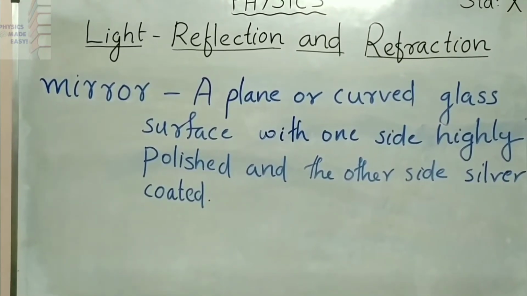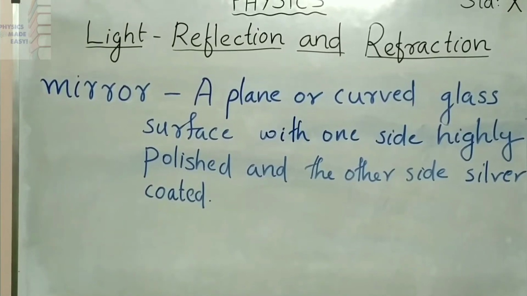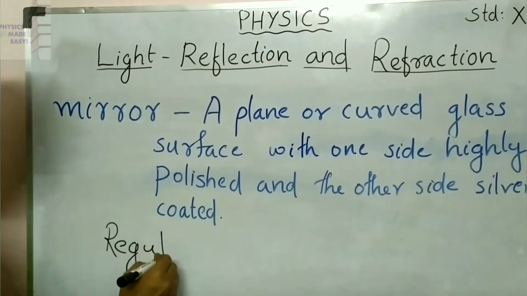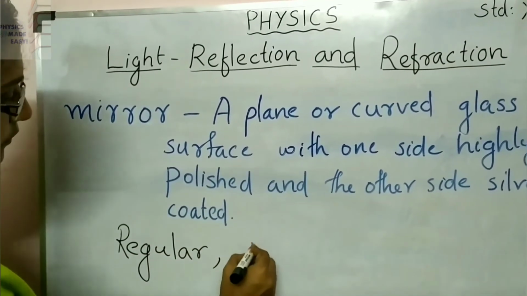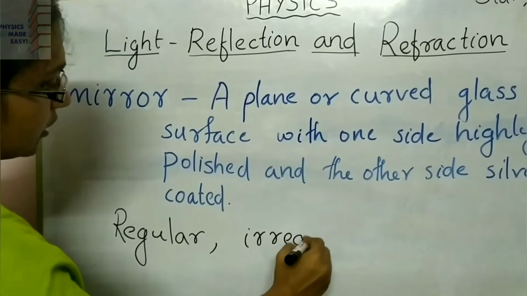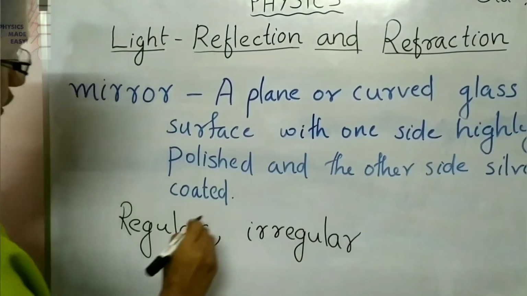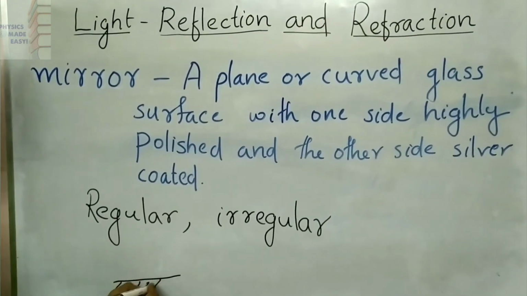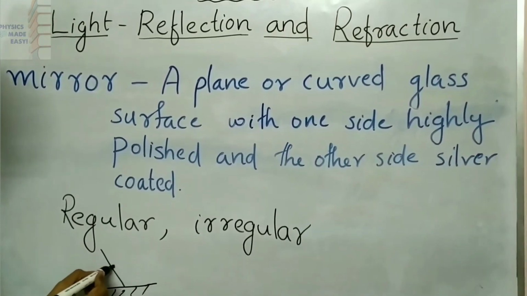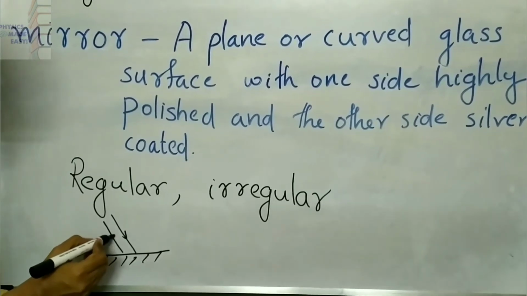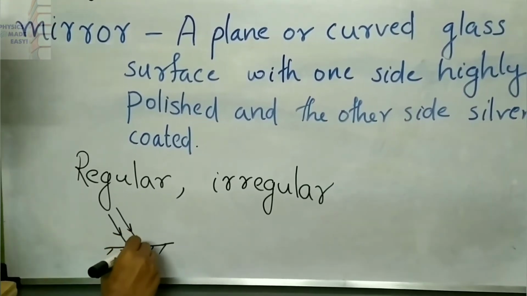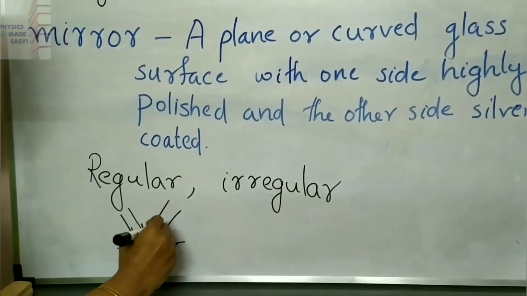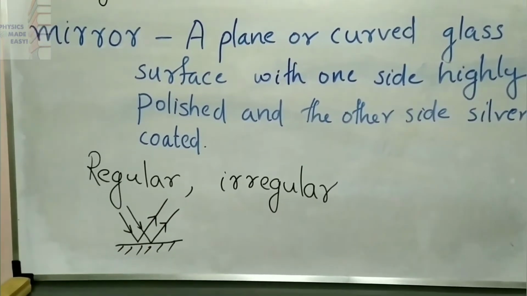Now you have to go to that point. Last year you studied there are two types of reflection: first one, regular reflection, and the second one, irregular reflection. Regular reflection means it is a polished surface, the light rays which are falling on that polished surface will reflect from that surface, and you can see these reflected rays as parallel.